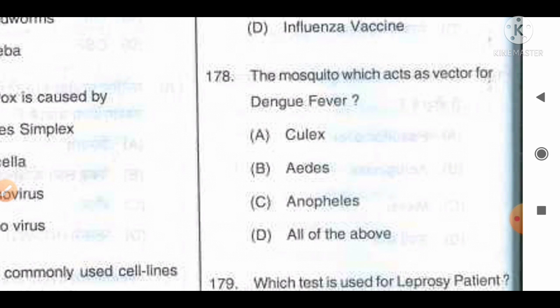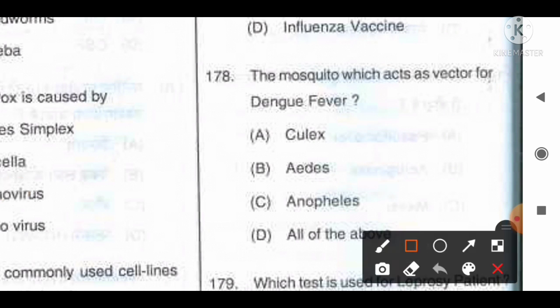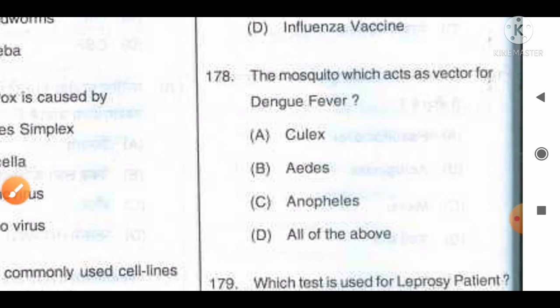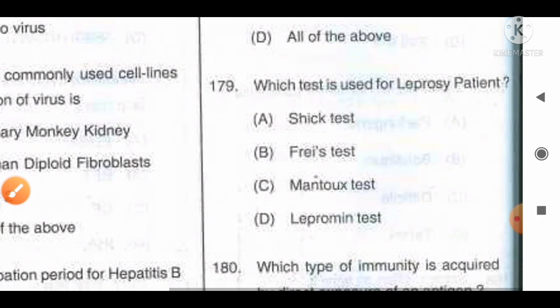So from the given information, we can say option B, Aedes mosquito, will be the correct answer, which acts as a vector for dengue fever. Option B will be the correct answer for this question. Move to the next question, number 179.